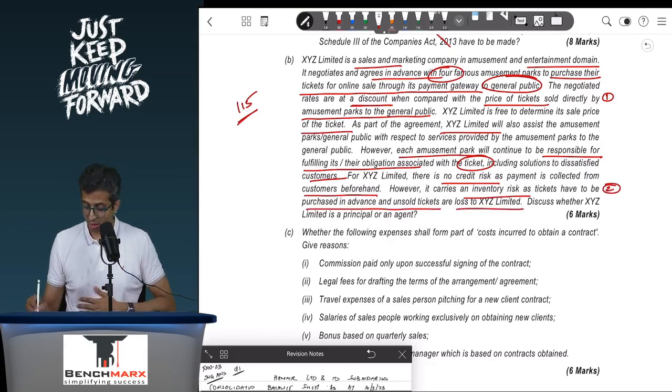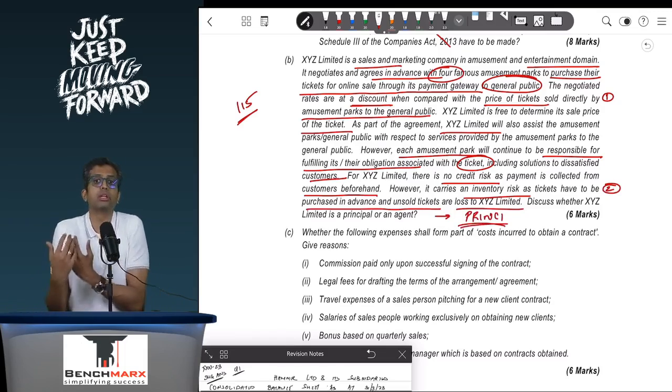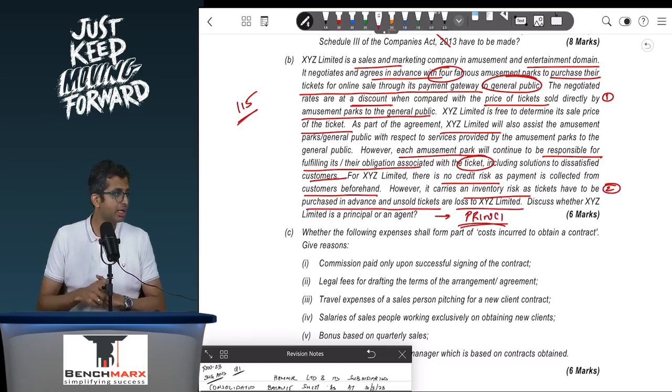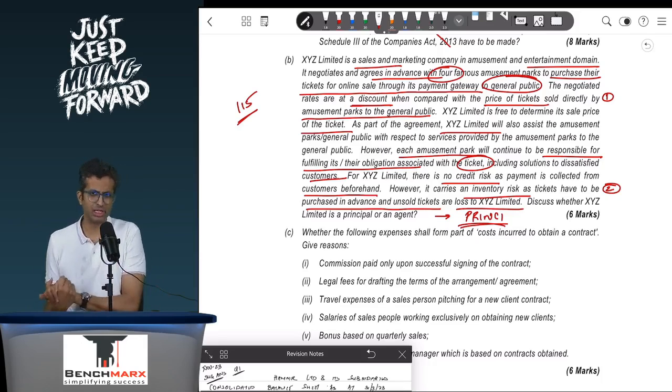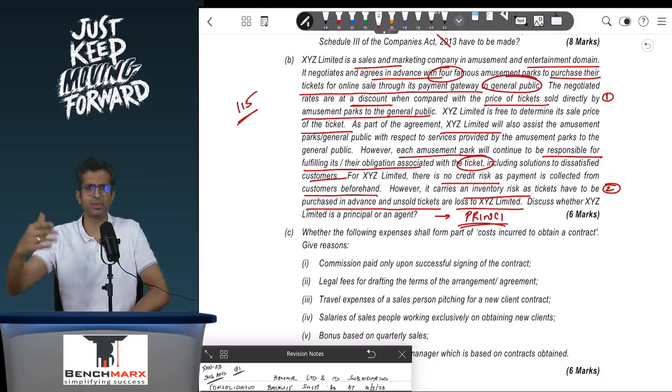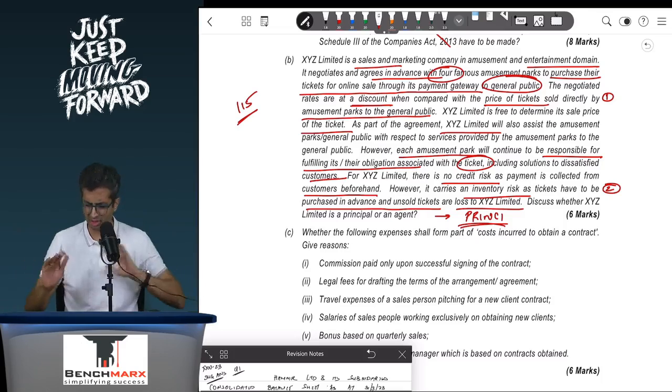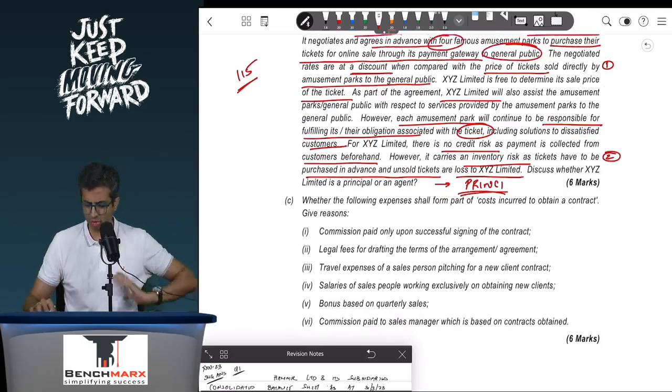And as a result, whether XYZ is a principal or an agent, we have discussed exactly this: it is a principal because the responsibility for the tickets lies with the entity. It does have the inventory risk. It also has the pricing discretion, and hence it meets the responsibility of a principal. And it is not an agent. It is similar to the airline example that is there in the study material as well as in our books. So that is a brief reference you should refer.